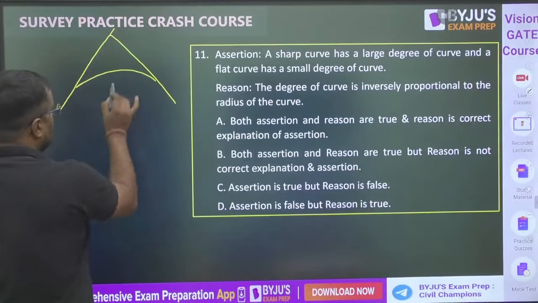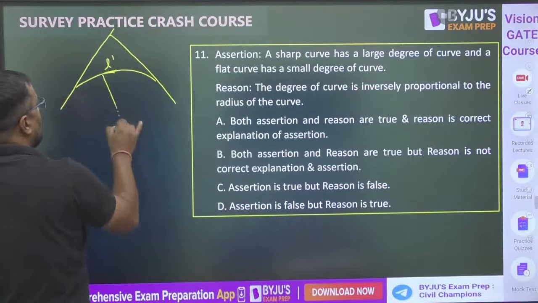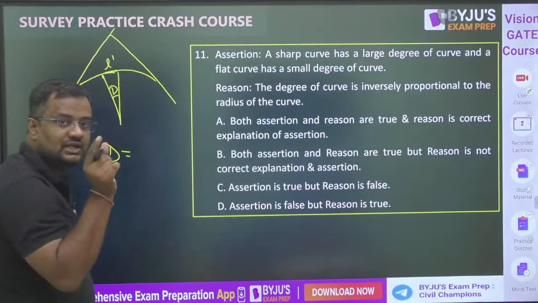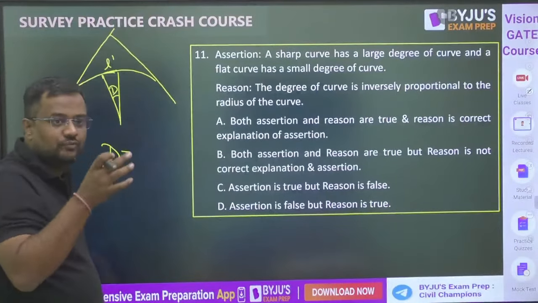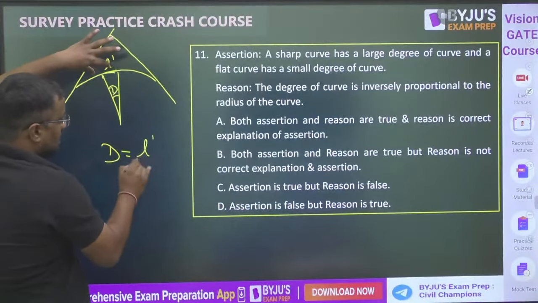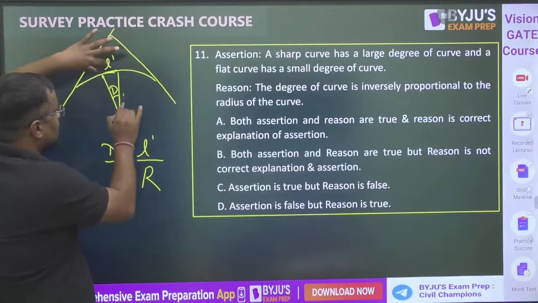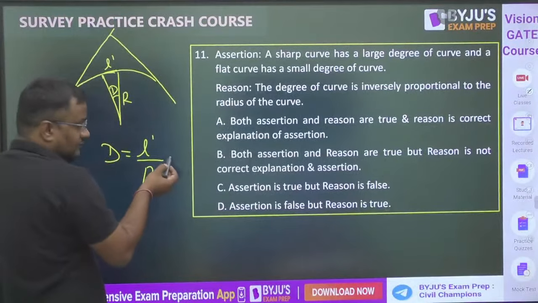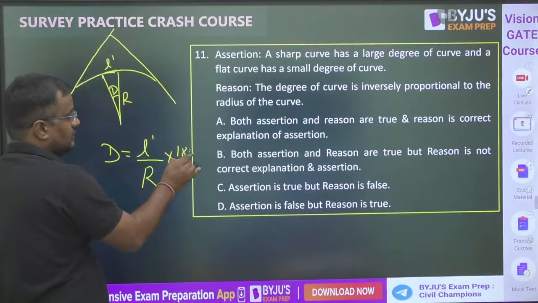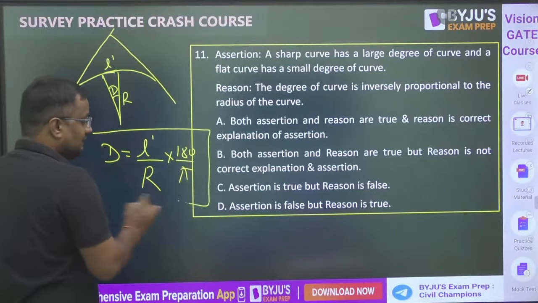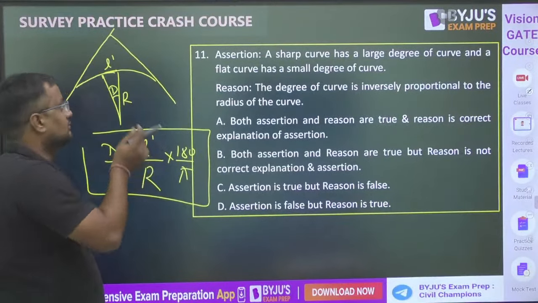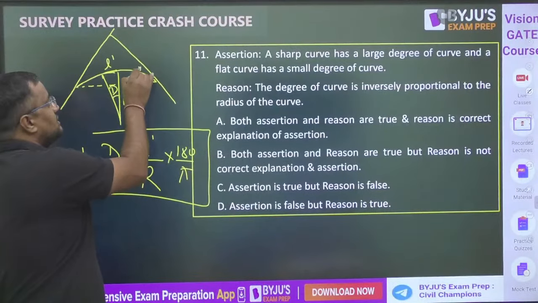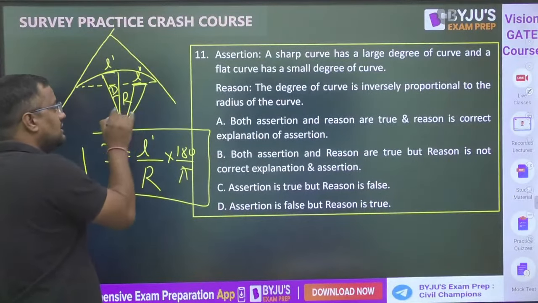Suppose in the arc definition, this is one chain length L dash, then how much angle it subtends at the center in degrees. One chain length may be 30 meter or 20 meter. If we put that chain length in the curve, the angle is L dash by R, the angle that one chain length makes at the center. Of course this is in radians; for degrees it will be 180 by pi. This is the arc definition. The other is the chord definition, where instead of the arc we put one chain length L dash as the long chord, and ask what angle it subtends.